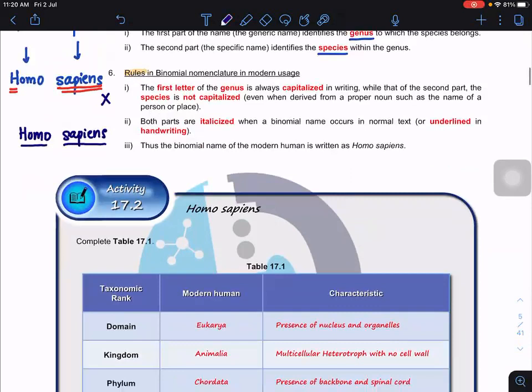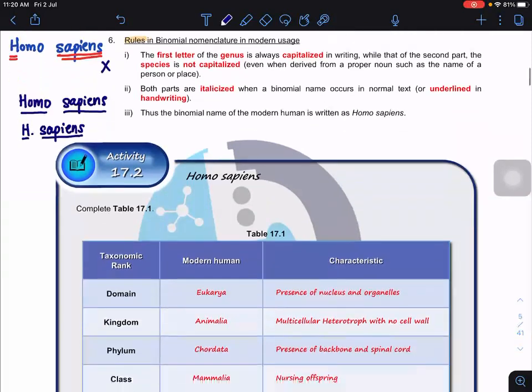Once you have written it the first time, then the second time you write it within the same context, you can write H. sapiens. So underline H, underline sapiens, two lines. You don't underline as one, meaning you don't connect them all together.